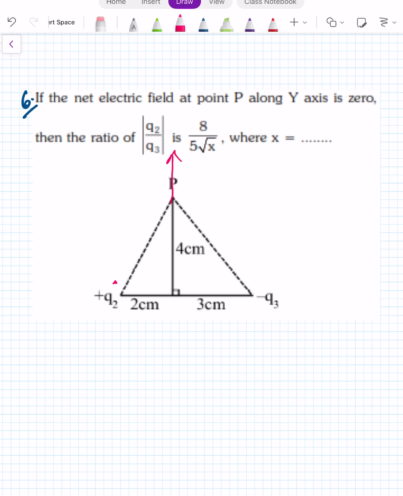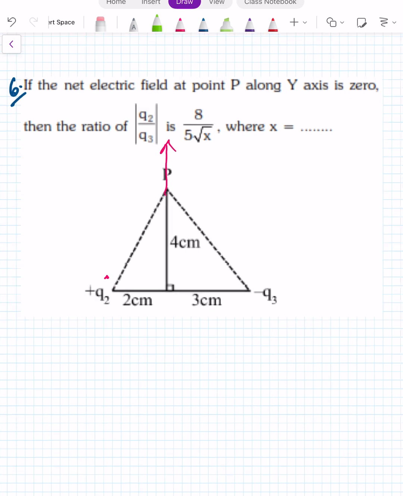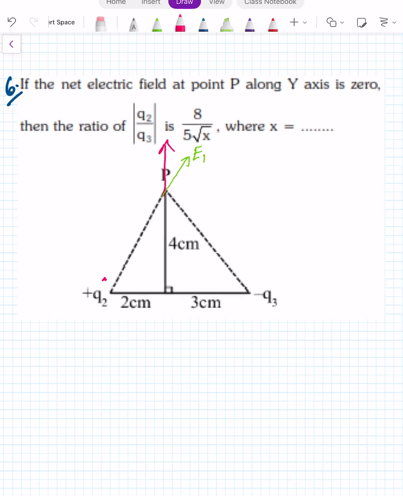So here what we are going to do: the electric field at point P due to Q2 will be in this direction, say E1, and the electric field due to Q3 will be in this direction, say E2.